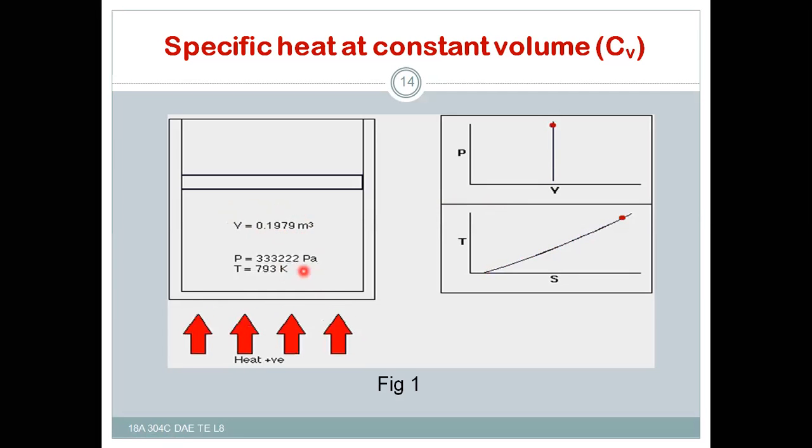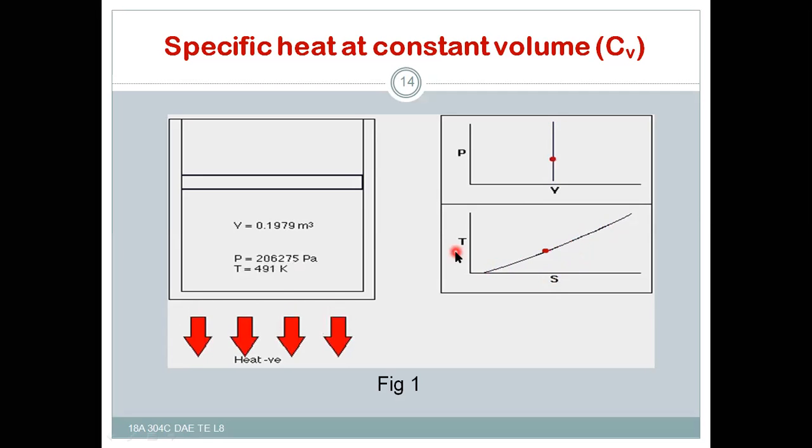So the amount of heat required to raise the temperature of gas through 1 degree for a unit mass of substance at a constant volume is called specific heat at constant volume. Here the volume remains constant, but the pressure is increasing, and the temperature and entropy are also increasing.